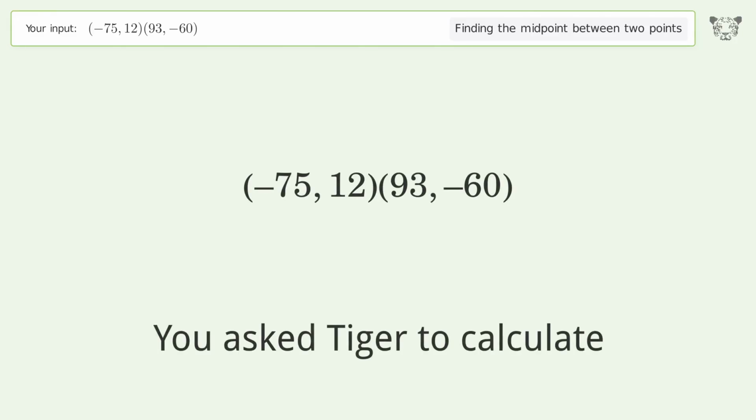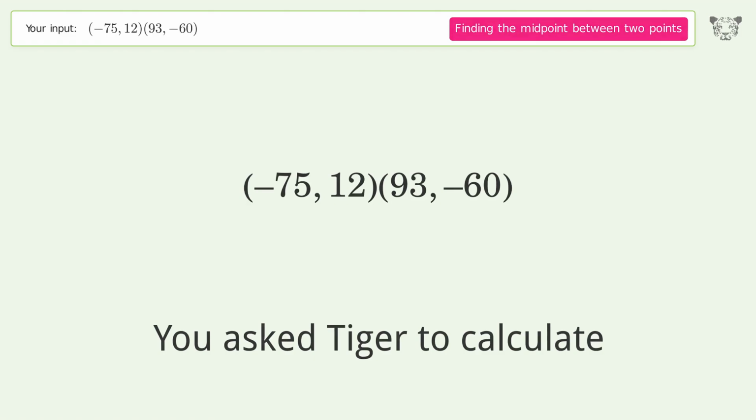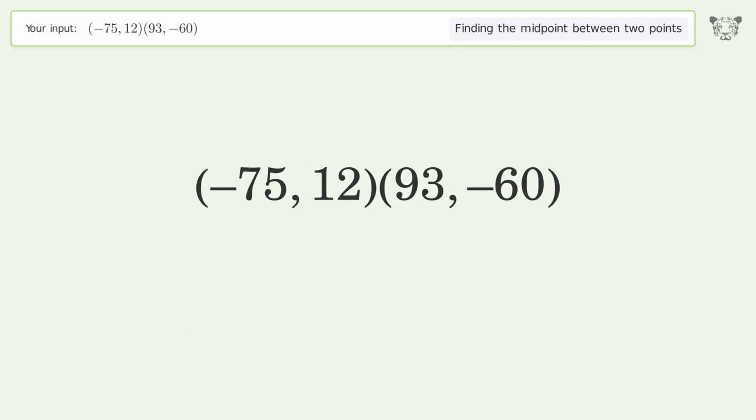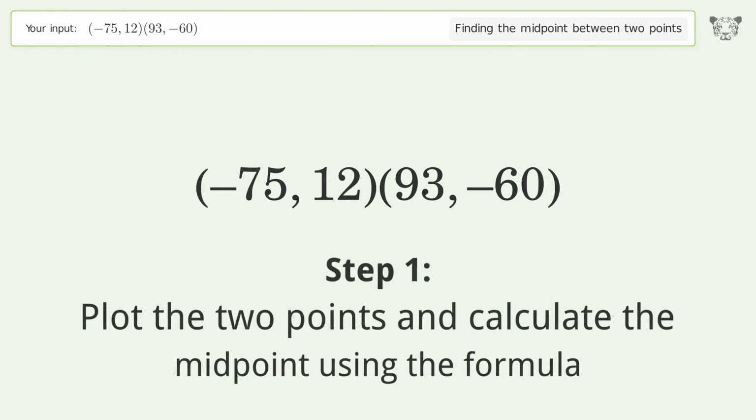You ask Tiger to calculate. This deals with finding the midpoint between 2 points. The midpoint between the 2 points is 9, -24. Let's solve it step by step. Plot the 2 points and calculate the midpoint using the formula.